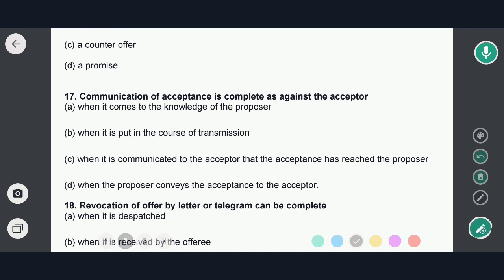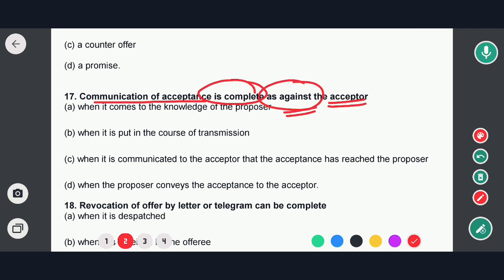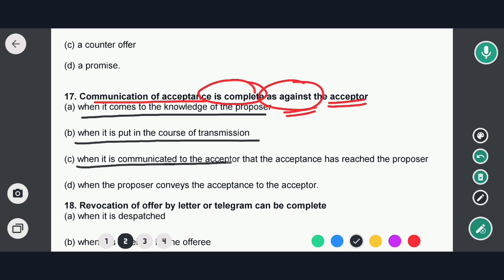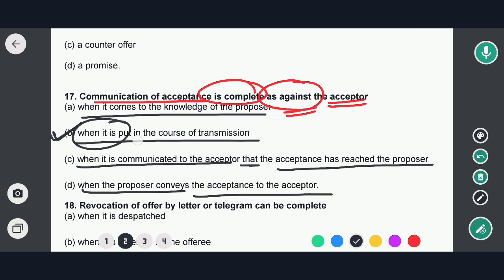See, next question is: communication of acceptance is complete, as against the acceptor. This is important. Options are: when it comes to the knowledge of the proposer, when it is put in the course of transmission, when it is communicated to the acceptor that the acceptance has reached the proposer, when the proposer conveys the acceptance to the acceptor. So in this case the correct option would be option B. That means when it is put in the course of transmission. Option B would be the correct answer.